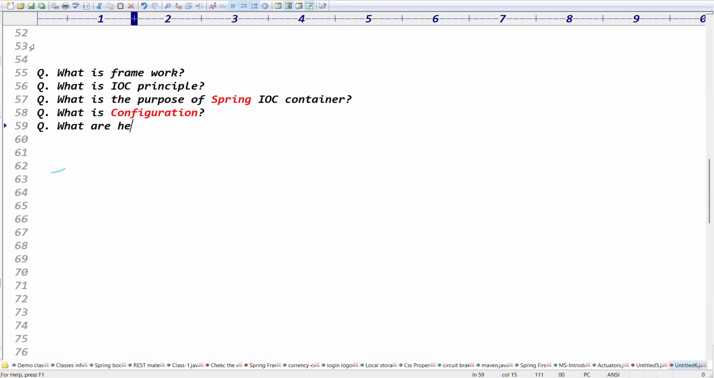What are the types of configurations in Spring? We have three types of configurations. We can give the information to the IOC container using XML based configuration, Java based configuration, and annotation based configuration, right? Exactly. Guys, are you clear now?